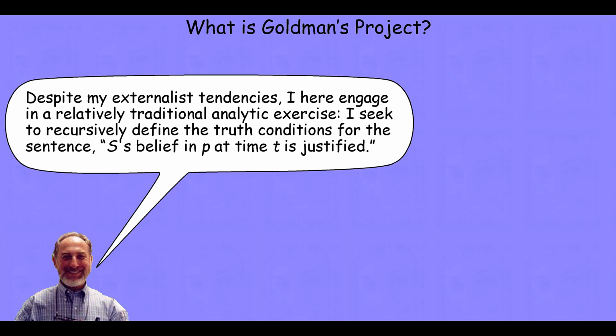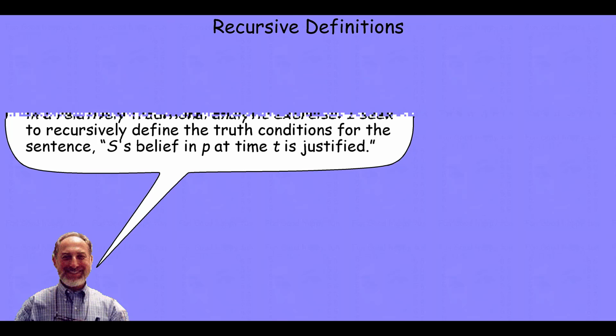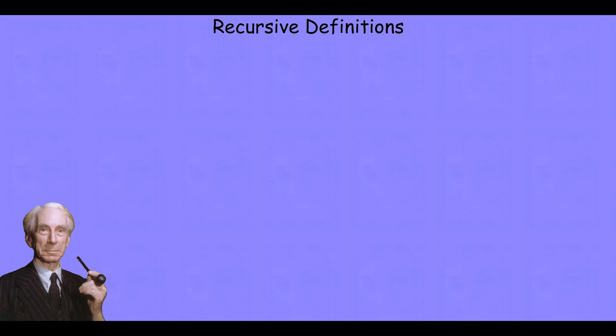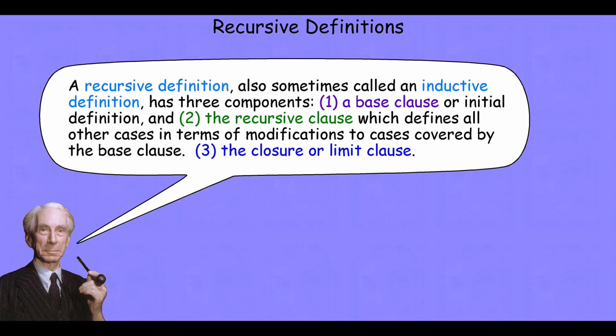Now that we have a sense of Goldman's project, let's shift our attention over to recursive definitions. We can use Bertrand Russell as our mouthpiece here, as he was quite good at this stuff. A recursive definition, sometimes called an inductive definition, is going to have three components to it. First, it has a base or initial definition, a base clause, that gives us the set of initial instances of this kind. Then it's going to have a recursive clause.